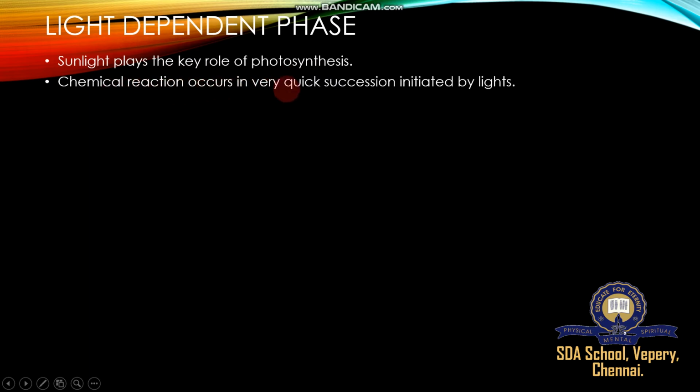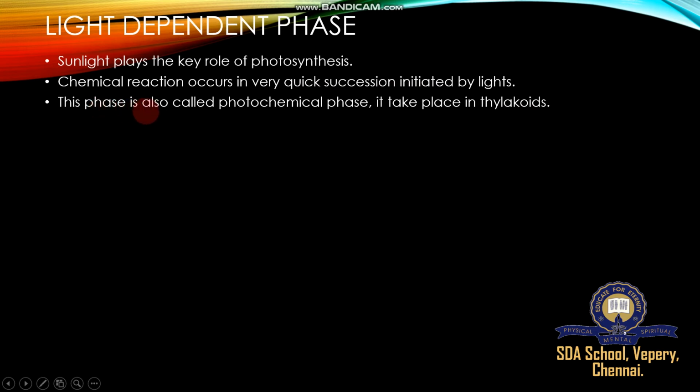Chemical reactions occur in very quick succession initiated by light. Chemical reaction means a lot of chemical events happen with the help of enzymes. So these enzymatic chemical reactions occur in very quick succession initiated by light. This phase is also called the photochemical phase. What is photo? Photo means light, so it is a light induced chemical reaction. It takes place in the thylakoid, because this photochemical reaction, or light dependent reaction, happens in the thylakoids.